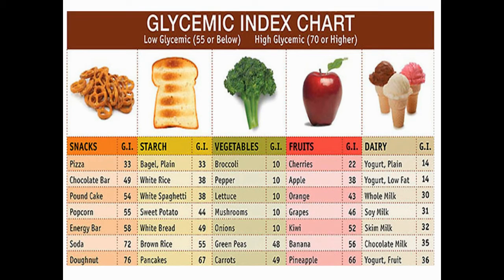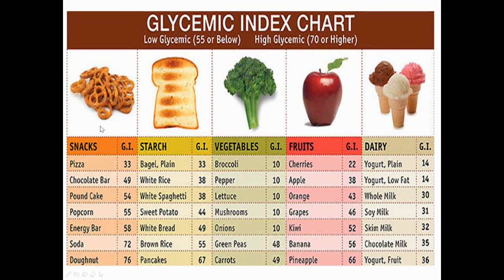So this is a food chart which shows which food products have more and less glycemic index. We have classified this into five categories. Number one is snacks, number two starch, number three vegetables, number four fruits, and number five dairy. So the glycemic index present in snacks, in starch, in vegetables, in fruits, and in dairy.